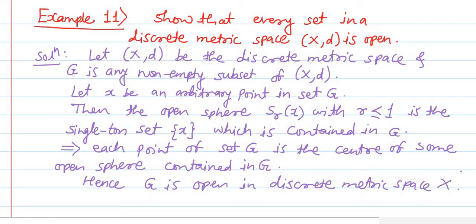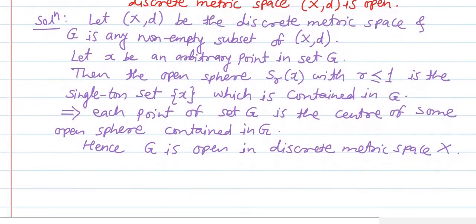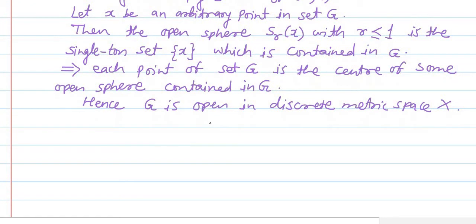So in this way we have shown that every subset of the discrete metric space is open. One important note we'll mention here: as we have shown that every subset of the discrete space is open, if we consider a singleton set, then it will also be open in the discrete metric space.